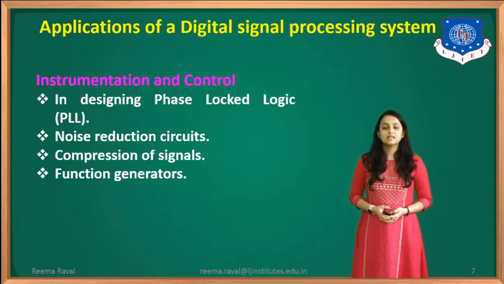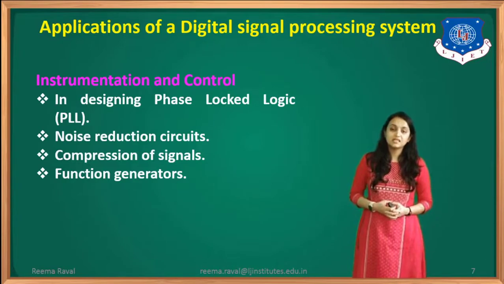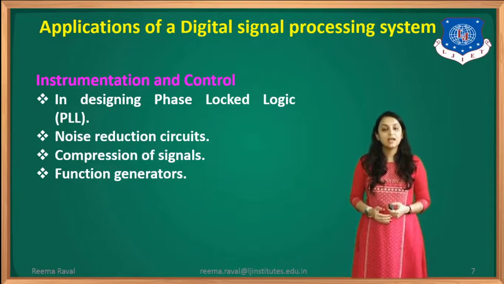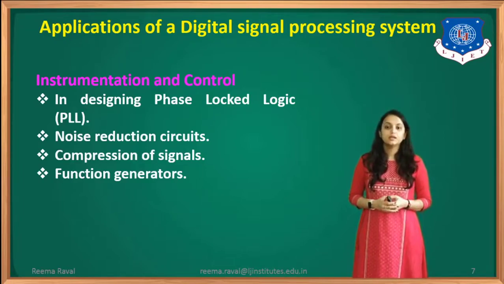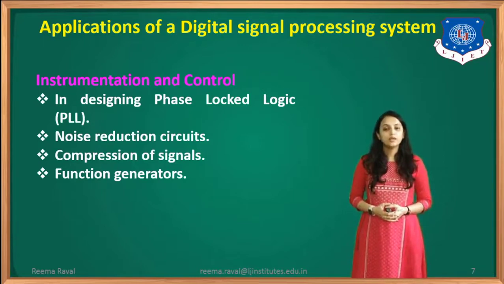Okay. Next is the instrumentation and control field. So where can we use DSP in the instrumentation and control field? In that, the first one is in designing PLL, that is phase lock loop. Then the second one is in noise reduction circuits. Also, we can use it in compression of the signals, and also in function generators. So these are the applications of DSP in the instrumentation and control field.